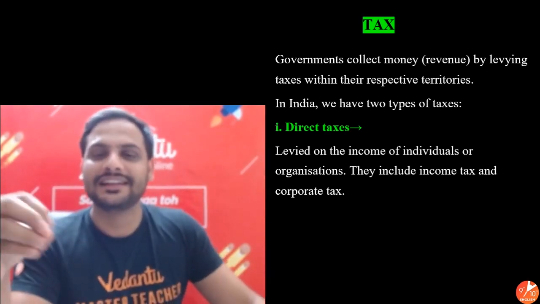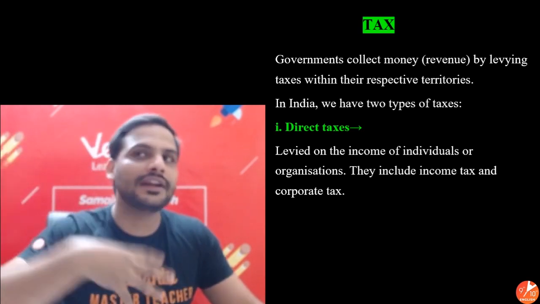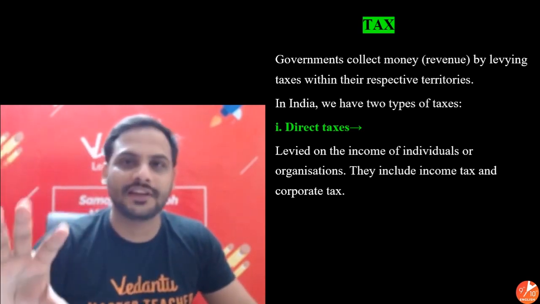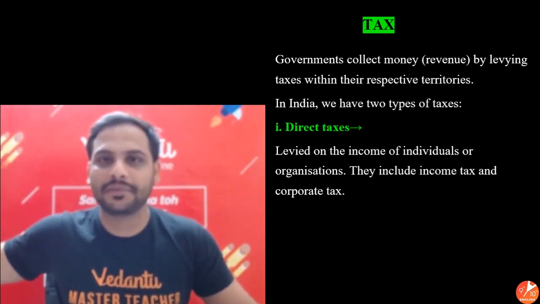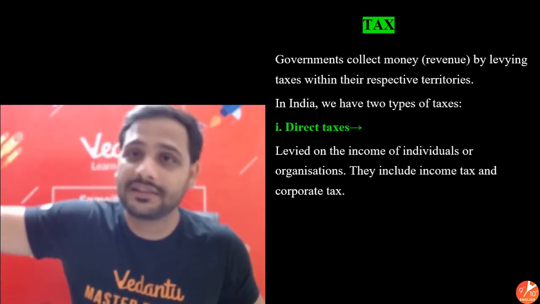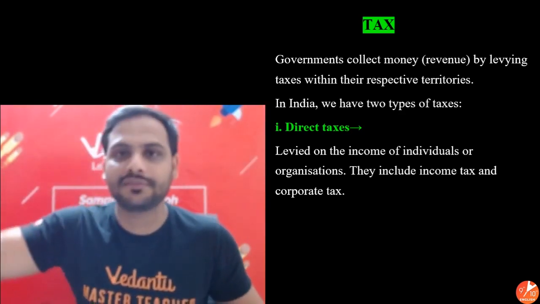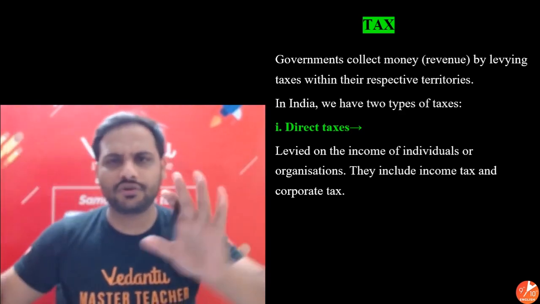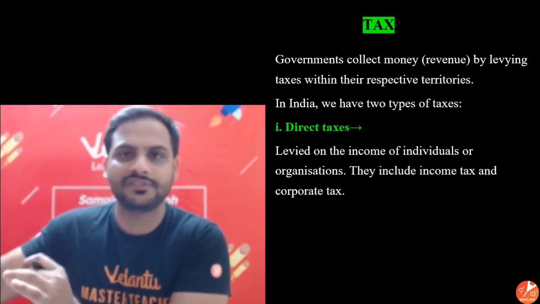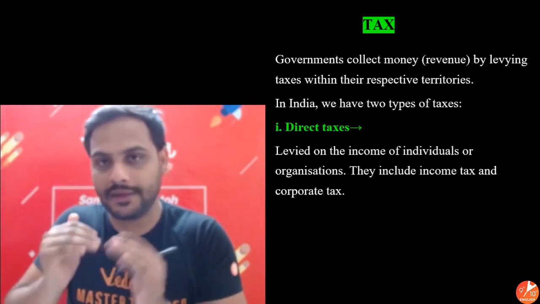Direct tax means the government knows who is paying the tax. The government in their data will know that Gopal Paliwal is paying this much tax. Then some other person, let's say Shweta ma'am, is paying this much tax. Shilpi ma'am is paying this much tax, Ananya sir is paying this much tax. So the government gets to know how much tax everyone is paying. So it is a direct tax. The government knows who is paying the tax.